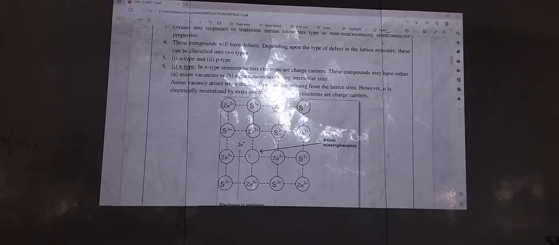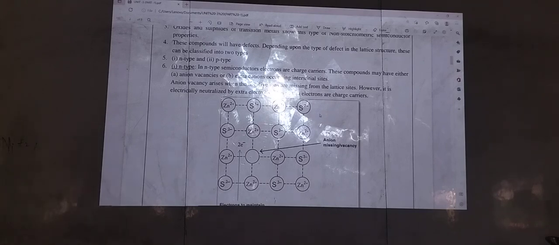The anion vacancy arises when the negative ions are missing from the lattice site. Anion means negative charge. When the negative charge is missing, an anion vacancy arises.